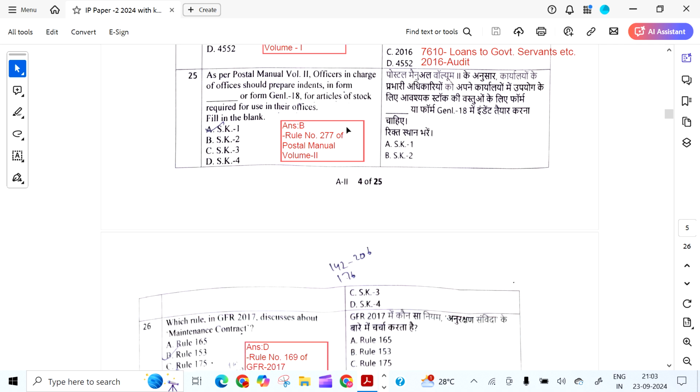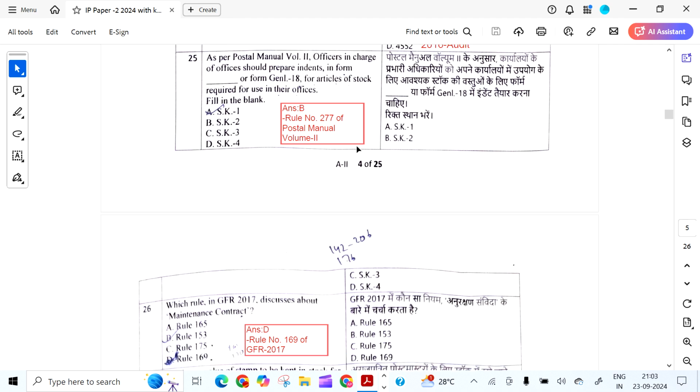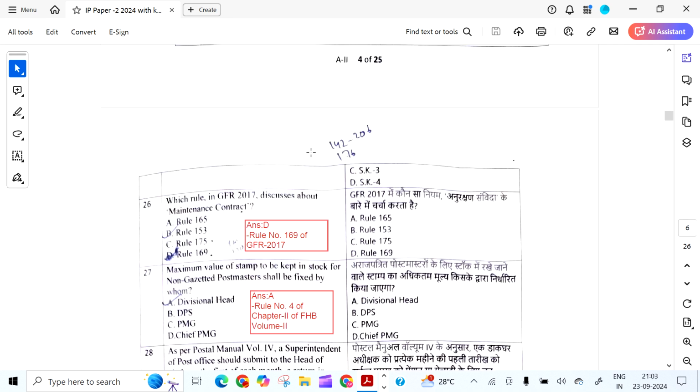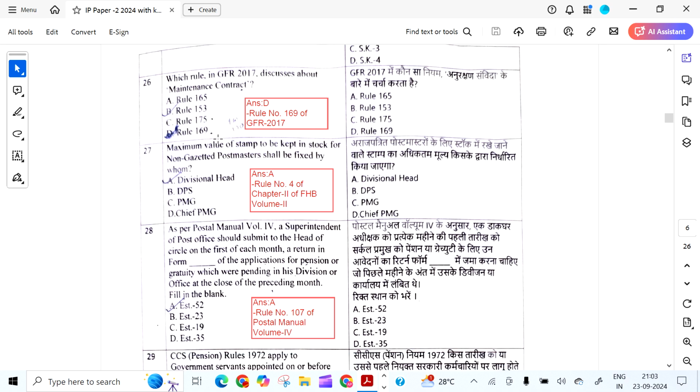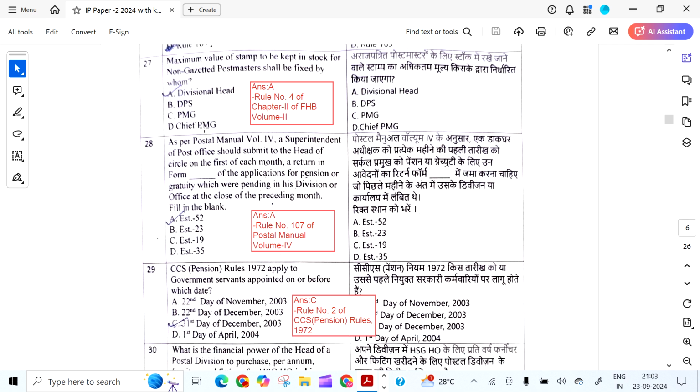As per Postal Manual volume 2, officers in charge of offices should prepare indents in form dash or form general 18 for articles of stock required for use in their offices. It is SK2, that is 277 of Postal volume 2. Which rule in GFR 2017 discusses about maintenance contract? It is rule 169 of GFR 2017.